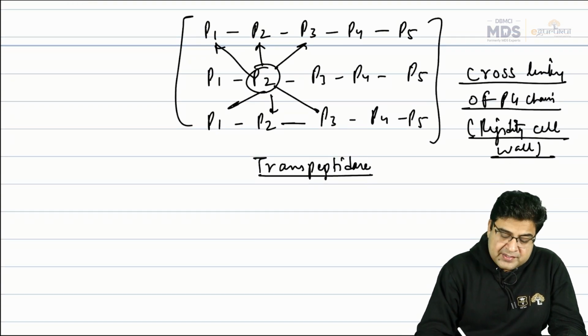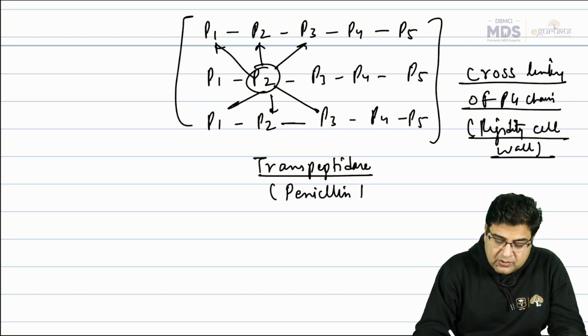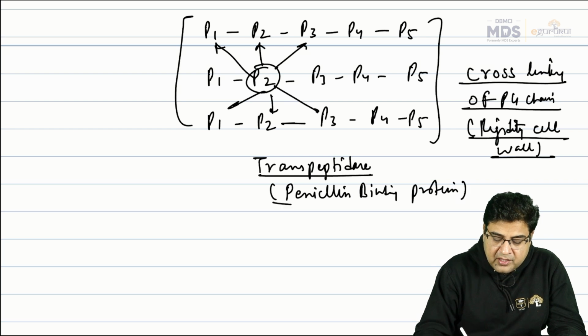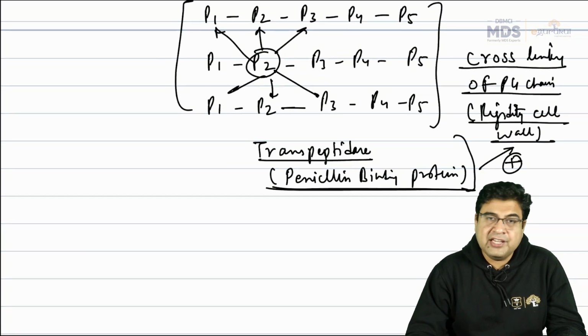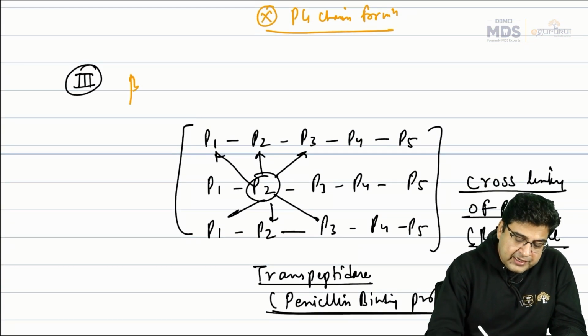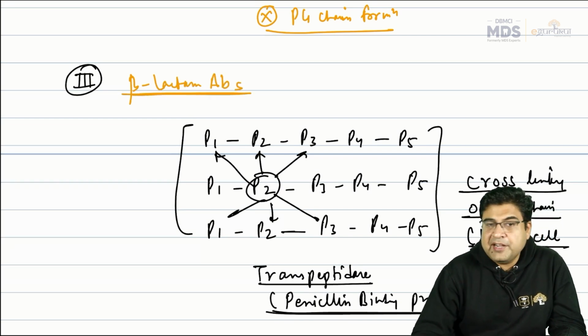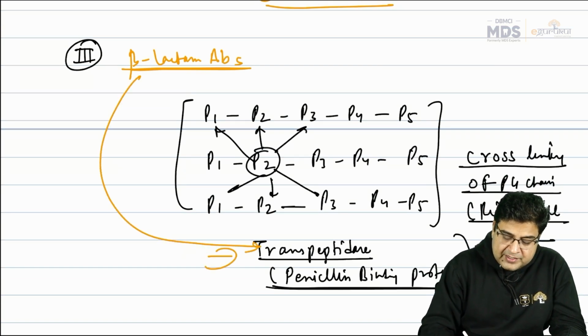Now this transpeptidase enzyme is also known as penicillin binding protein. So with the help of transpeptidase enzyme, with the help of penicillin binding protein, the chains will start making contact with each other and will lead to rigidity of the cell wall. So we have a group of antibiotics. We call them beta-lactam antibiotics, and beta-lactam antibiotics are the ones which are inhibitors of this transpeptidase enzyme.